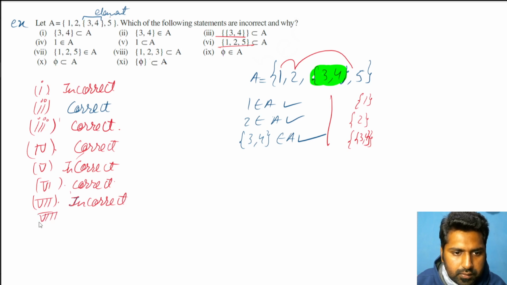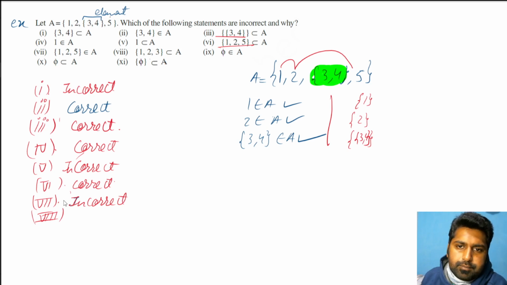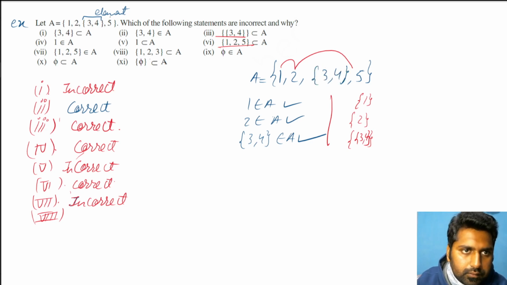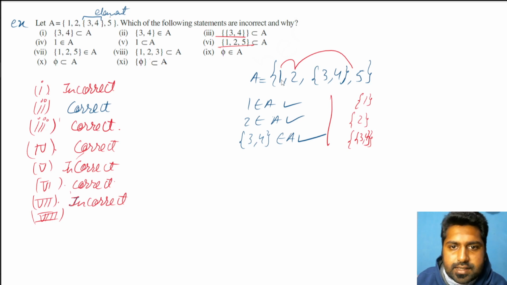Eighth one. 1, 2, 3. So see, again he is taking 3 elements. He is taking 1, no issue. He is taking 2, no issue. But this together is a single element.